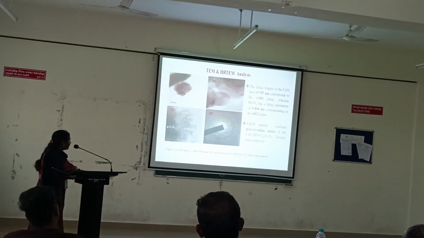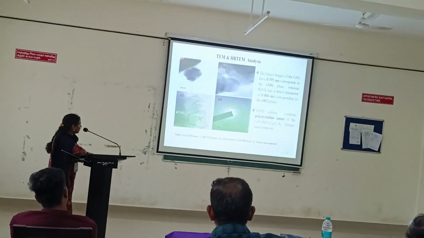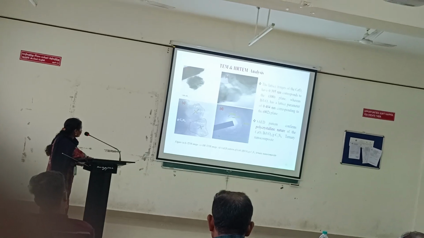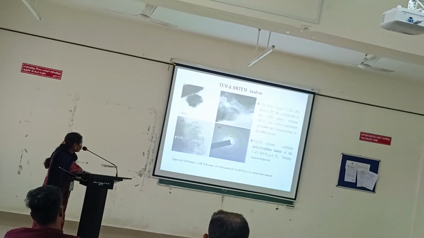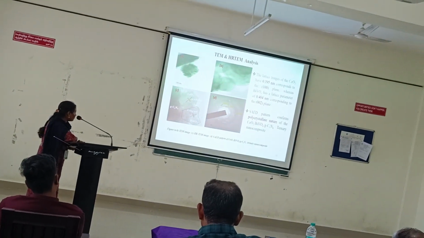TEM and HRTEM analysis. Figures A and B show the TEM images of the as-prepared material. We can clearly observe the spherical morphology, sheet-like morphology, and rod-like morphology of bismuth vanadate in the ternary nanocomposite.